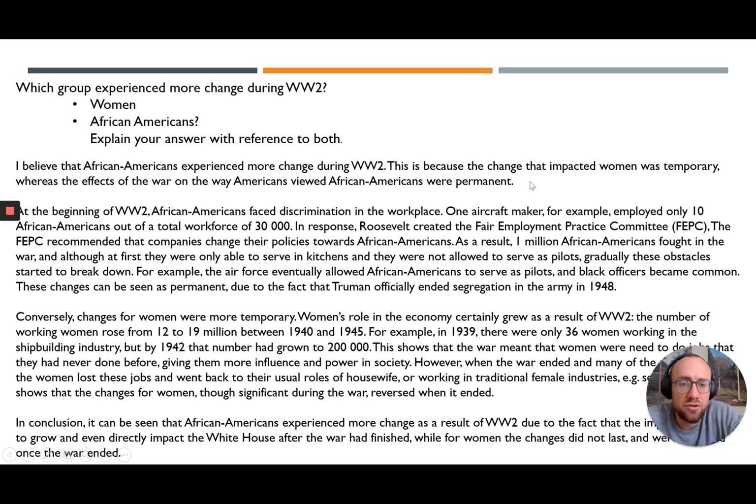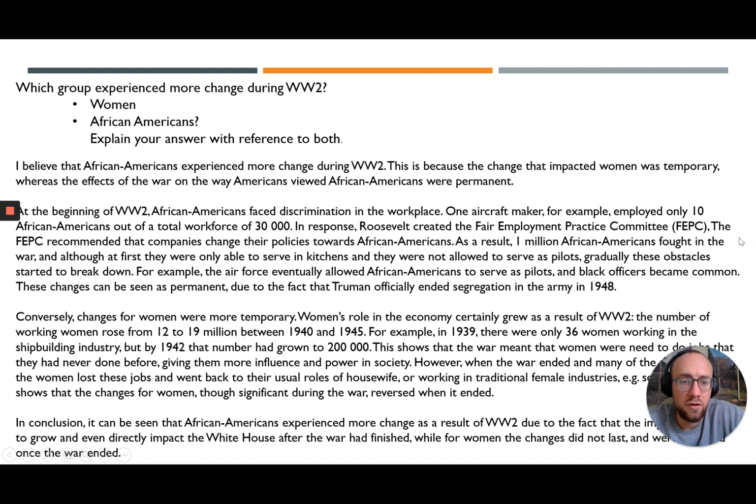So in this introduction, you can see the opinion, African Americans experienced more change, and you can see the argument. This is because the change that impacted African Americans was permanent. Now, you might disagree with that. And if you disagree with that, that's absolutely fine. But this is an acceptable introduction.